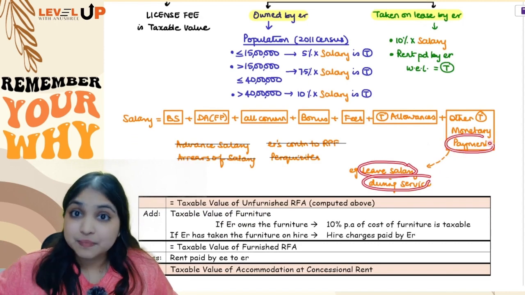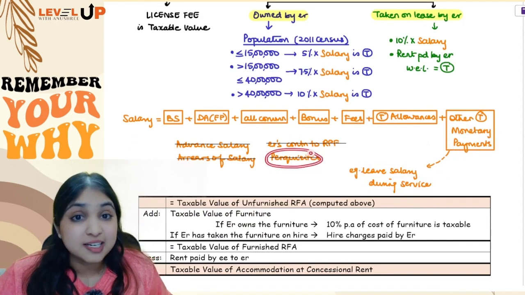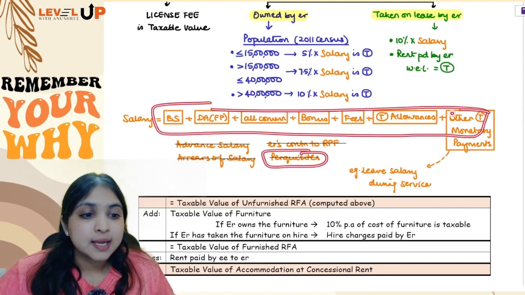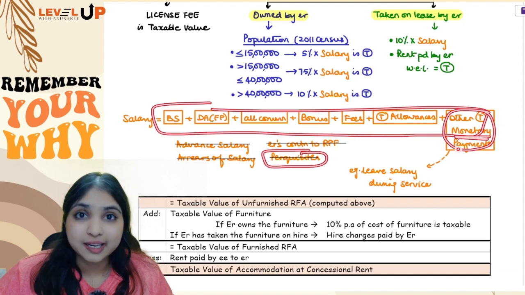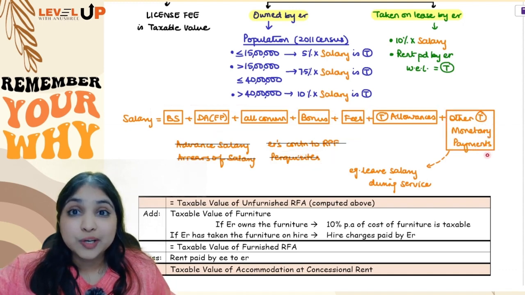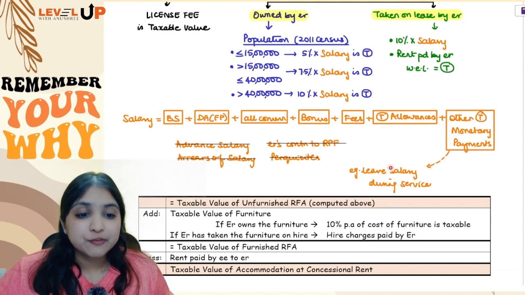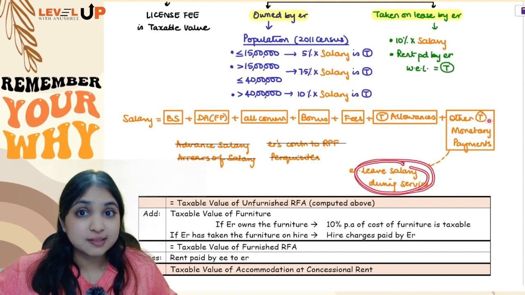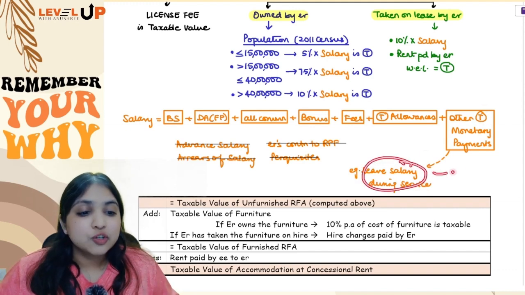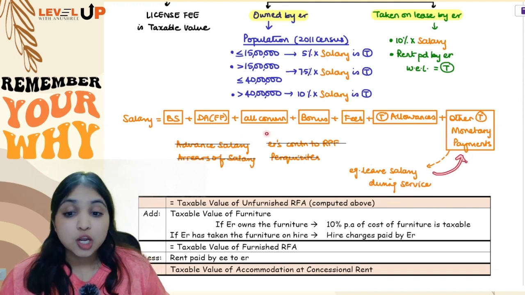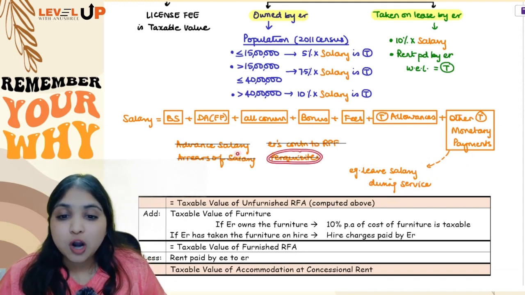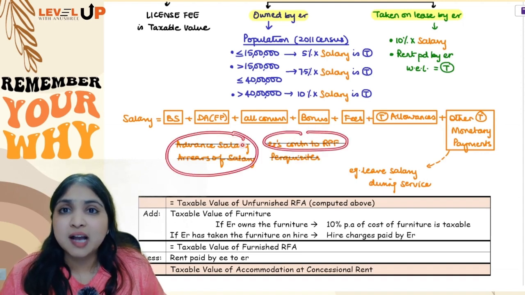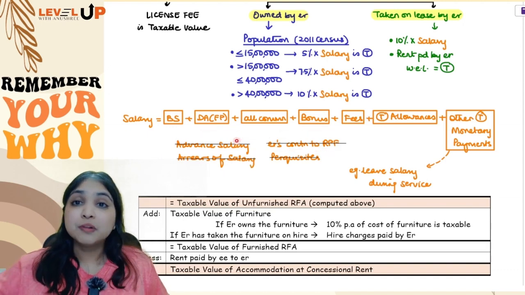See, it is a payment, which means it is not a perquisite. You should not consider perquisites when you are calculating salary for RFA. In this last box, we are talking about monetary payments, money which the employer has given to the employee, like for example, leave salary during service. It is money, it is something which is taxable. So these kinds of transactions you will cover over here. You will not include perquisites, you will not include retirement benefits, you will not include RPF, advance salary, or arrears of salary. Even these you will not consider for the purpose of RFA.